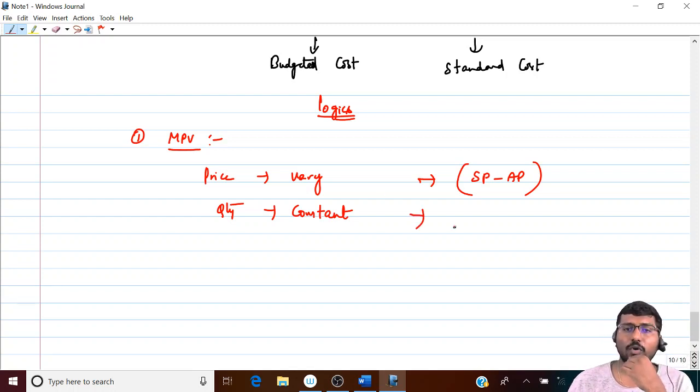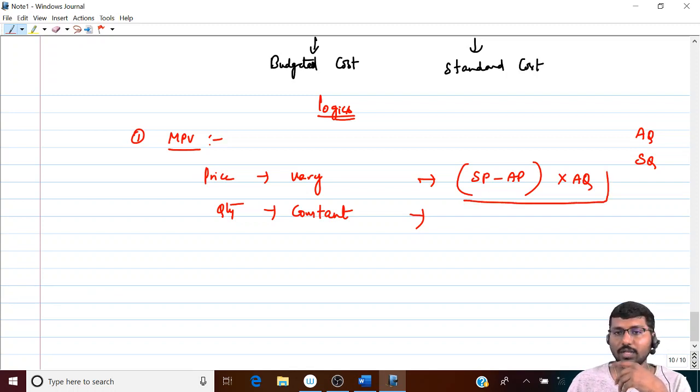Now here we have a problem because there are two types of quantity for us. One is actual quantity, the other one is standard quantity. Still RAQ did not come because RAQ will come only when you go to mix and yield variance. Right now we are not into RAQ. So we are left with only two types of quantities. One is SQ, the other one is AQ. Now which one will remain constant is the question. Obviously the answer is, what will remain constant? AQ. This is very important.